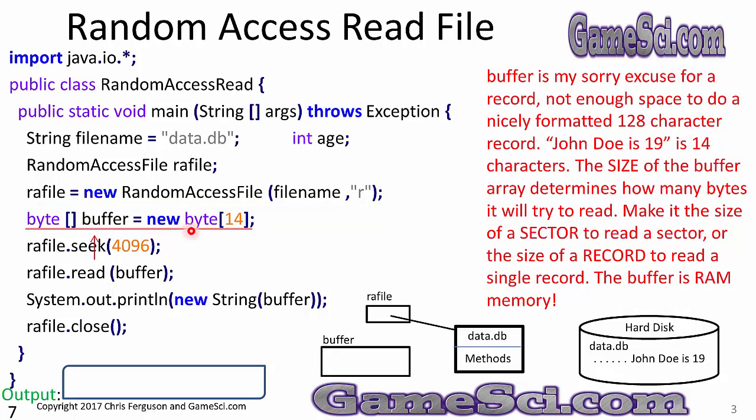Byte array buffer equals new byte 14. Buffer is my sorry excuse for a record. Not enough space to do a nicely formatted 128 character record. John Doe is 19 is exactly 14 characters. The size of the buffer array determines how many bytes it will try to read. Make it the size of a sector to read an entire sector, or the size of a record to read a single record. Buffer is in RAM memory. We need to transfer the data from the disk drive to RAM.